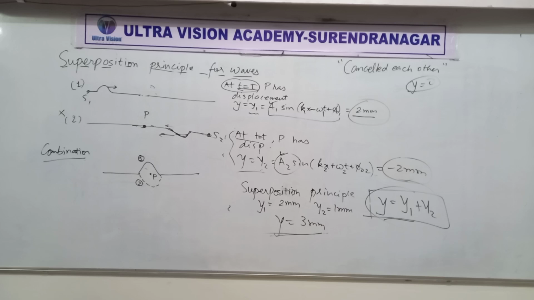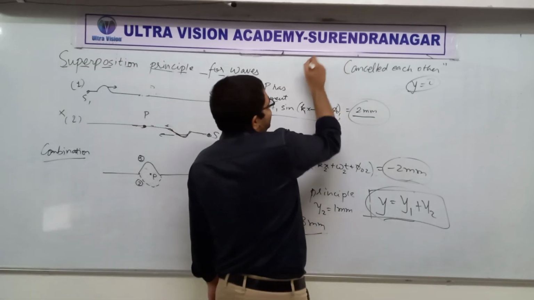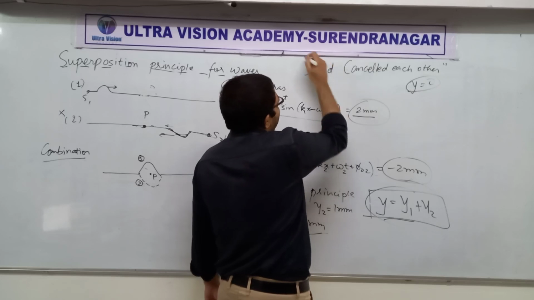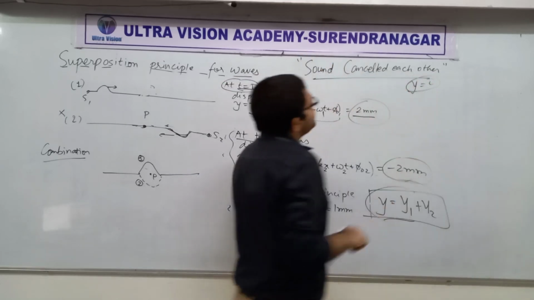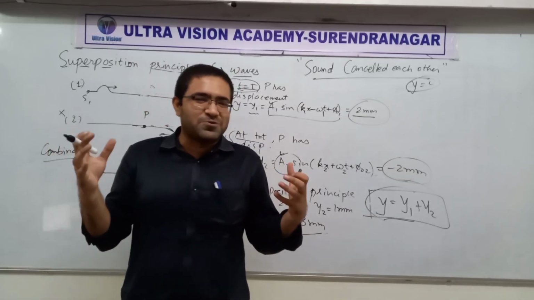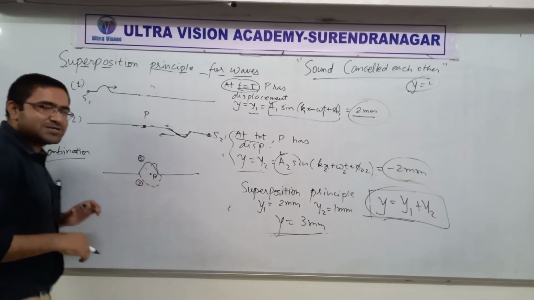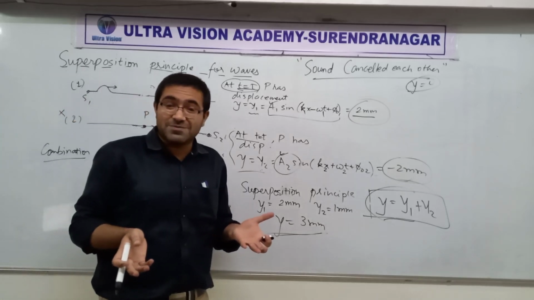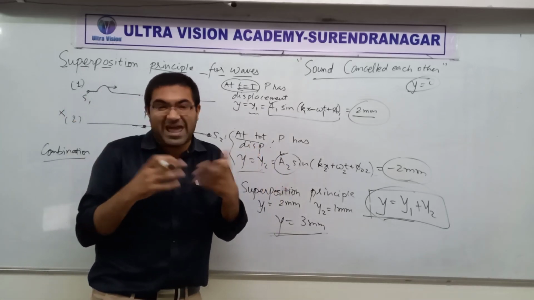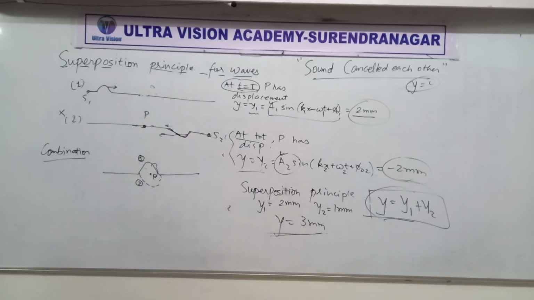What's going to follow is even more interesting. Sound is a wave. Is it possible to have something like this? Two sound waves cancel each other, like two sounds are produced, and when you are here trying to listen, you don't hear anything because the two sounds cancel each other. Is it possible?